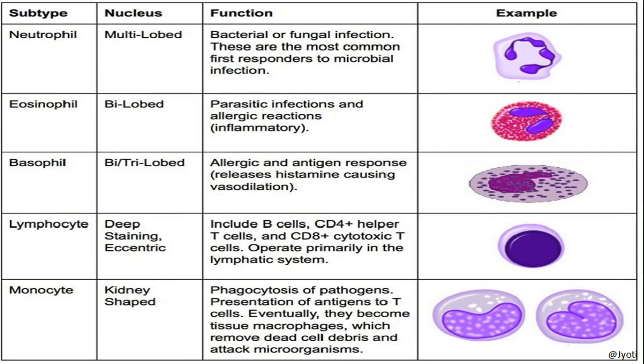Okay, and these dead monocytes should be removed. Then who removes them? The macrophages, after presenting the antigens to the T cell, and these macrophages remove the dead cells from the blood.